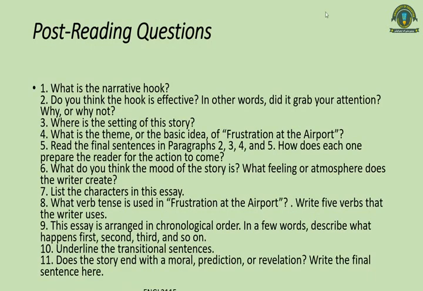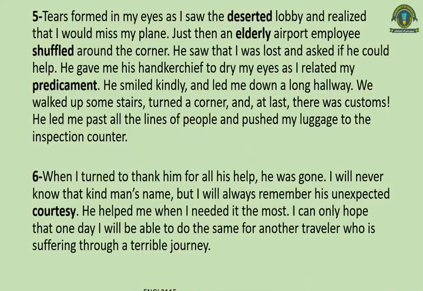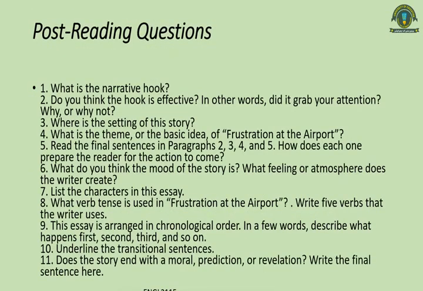Now we are going to move to the next one. Now here are some post-reading questions that you should consider. Now, what is the narrative hook? I explained it side by side. Now you have to try to answer yourself why the hook is effective, and where is the setting of the story. We looked at all of these, and you should try to answer these on your own as well. Where is the setting of the story? What's the theme, basic idea? Read the final sentences and try to see how each prepares the reader for the next action.